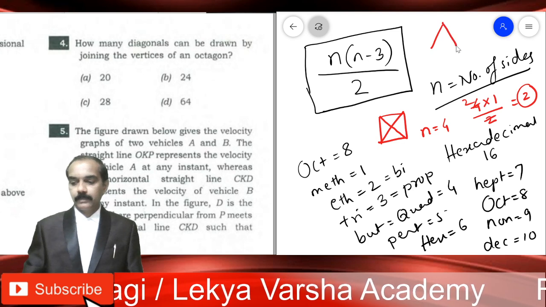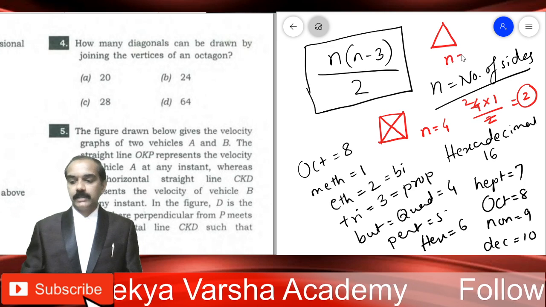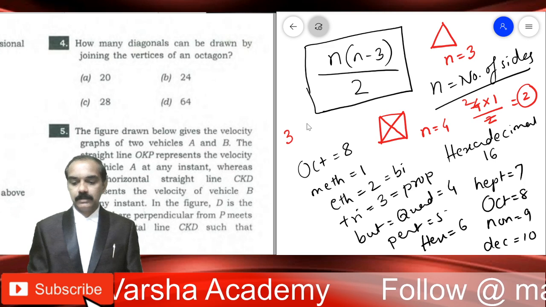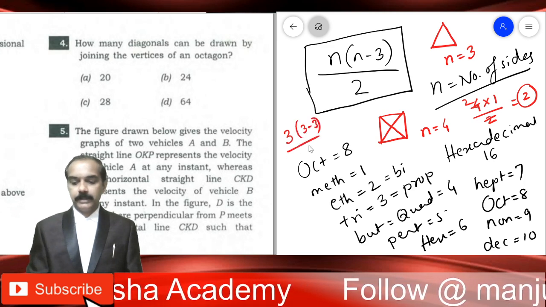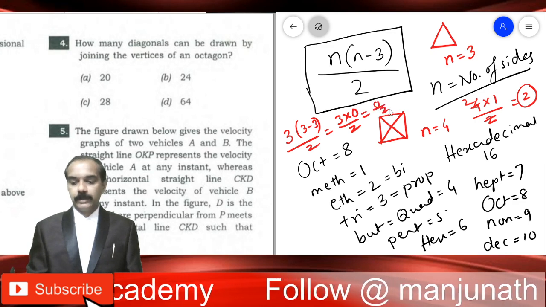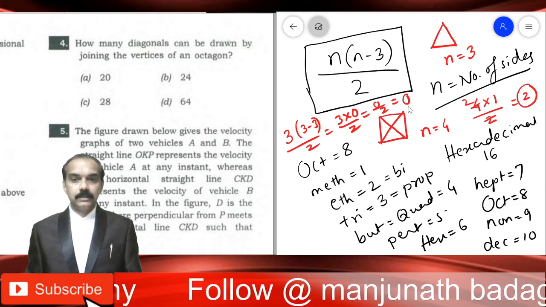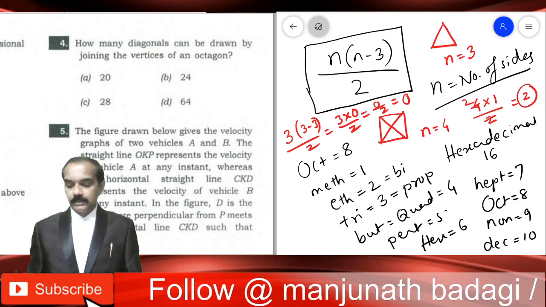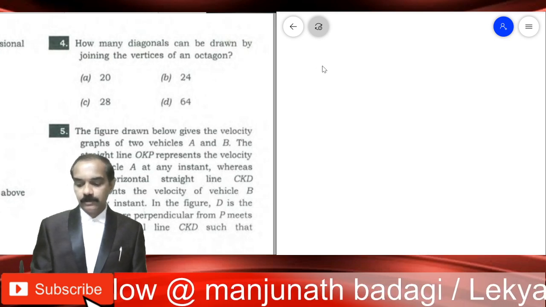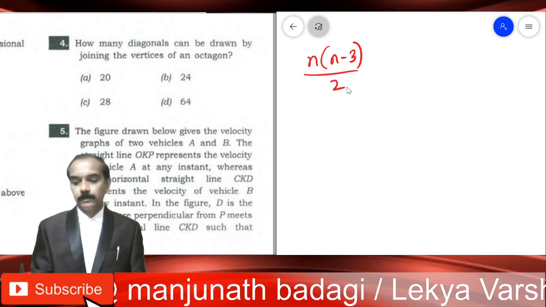If you take a triangle, here we have 3 sides, n is 3. If you substitute the value of n as 3, 3 into 3 minus 3 by 2, 3 into 0 by 2, 0. Meaning you cannot draw even one diagonal in a triangle. So this is how we can get the formula confirmed. It is confirmed that the formula is, of course, n into n minus 3 by 2.